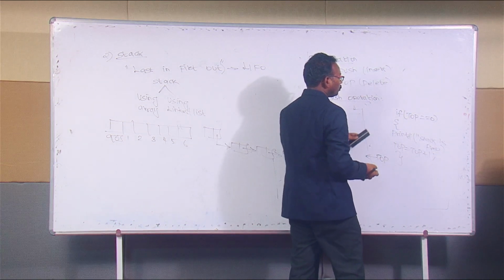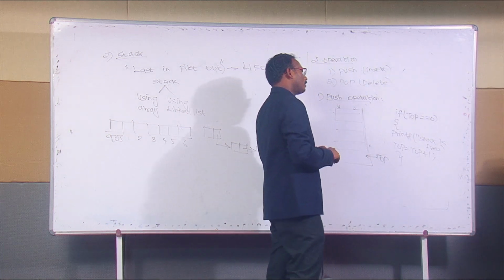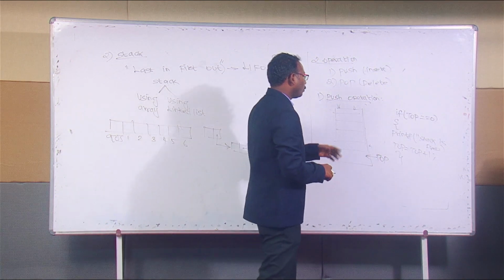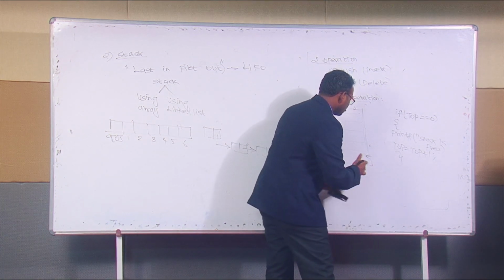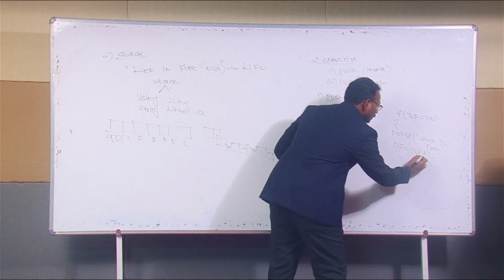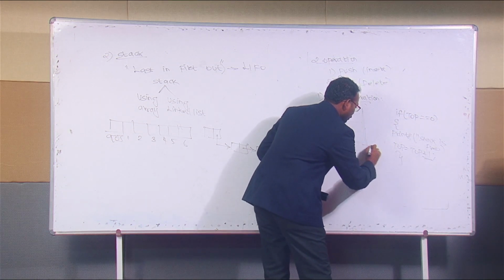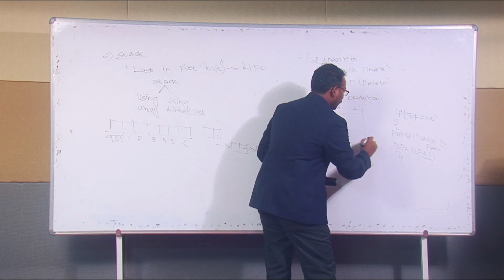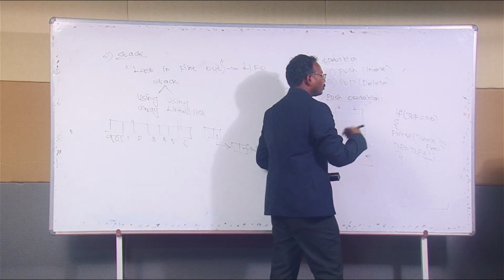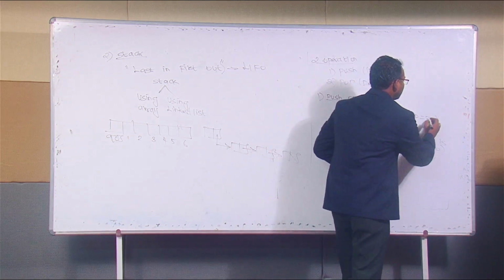Like that we can insert the data in order. For the first data we insert, for example 10, it should be placed here. Then top plus 1, the next data should be placed at the top, and then top plus 1 again. It grows until it reaches the maximum level.